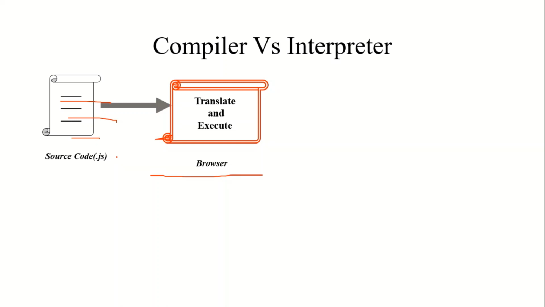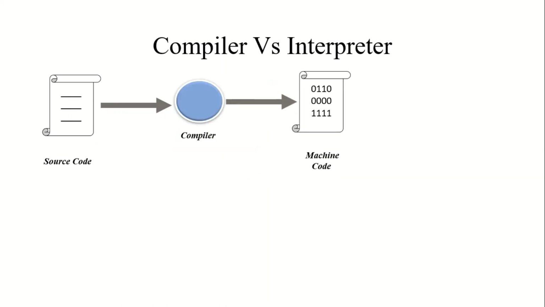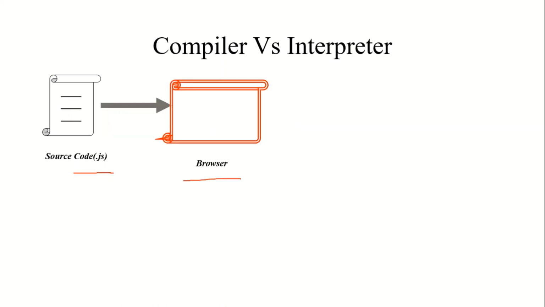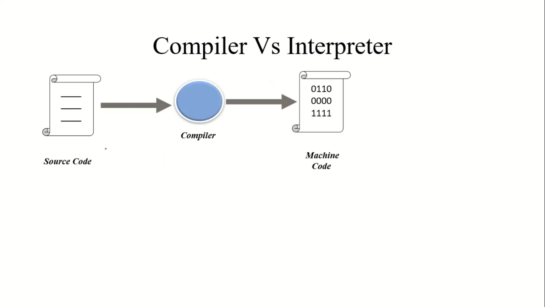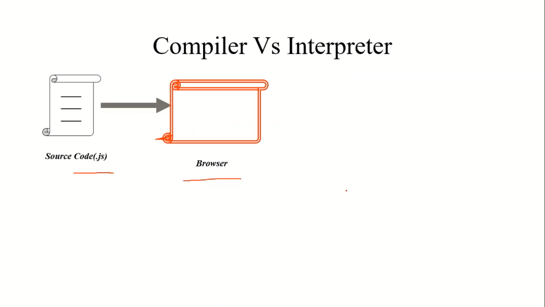So try to understand what is the basic difference between compilation and interpretation. In compilation, a separate machine code will be generated. In interpretation, no separate machine code will be generated.